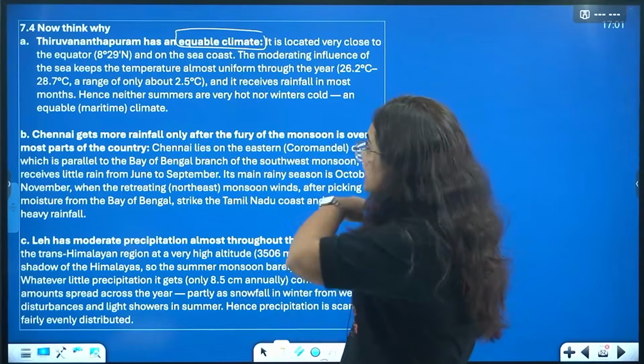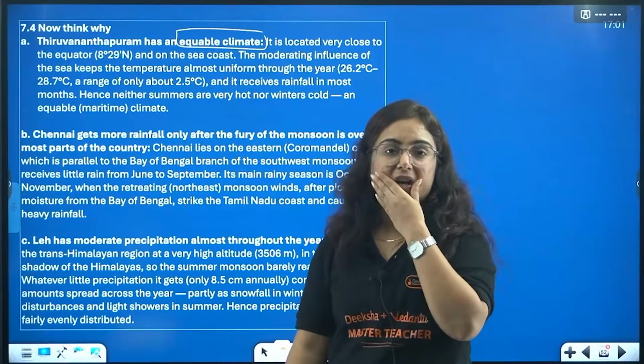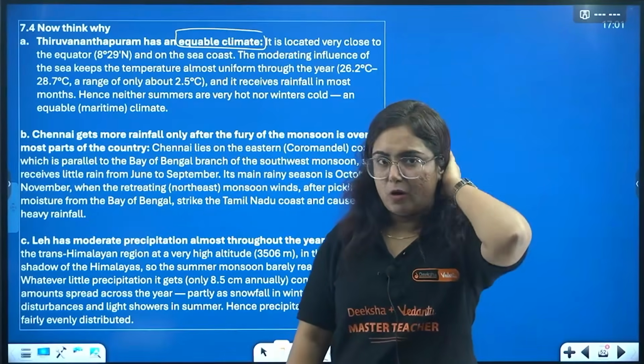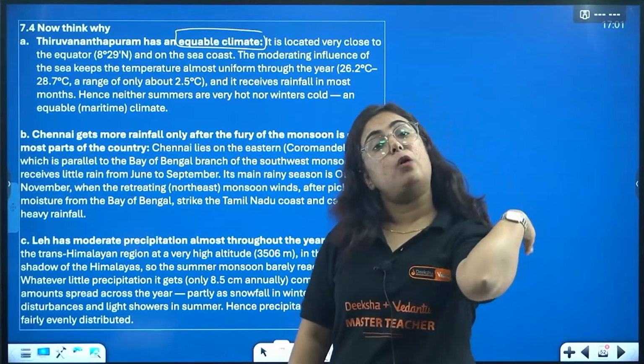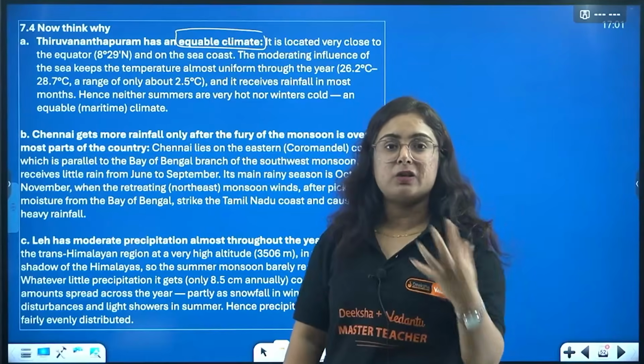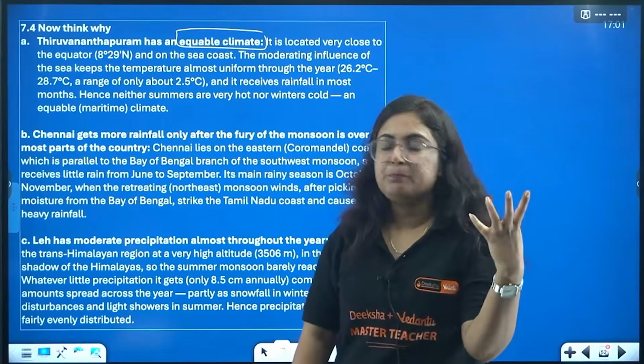And why is it equable all the time? Because, beta, the temperature is normally the same all the time. Along with that, it is surrounded by sea, which keeps its temperature and weather moderate.